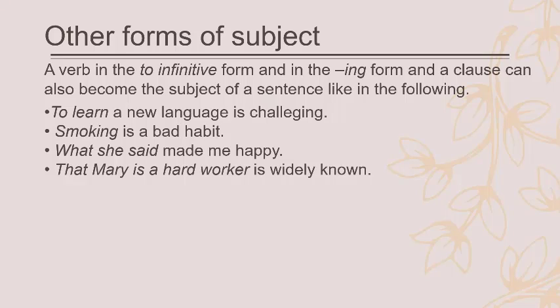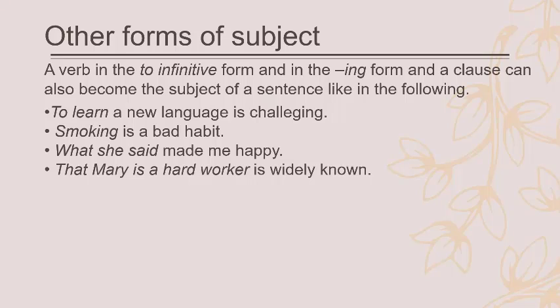So the subject of the sentence is to learn a new language. The predicate is is. Challenging is a subject complement. It shows how the subject is. It completes the meaning of is, or the new language. To learn a new language is challenging.